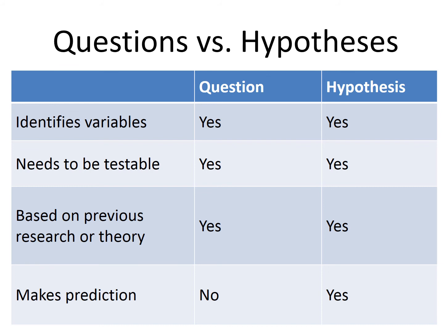That can be less obvious with a hypothesis. Sometimes it's easy to write a statement of fact instead of a prediction to be tested. That reflects the difference between the two. A hypothesis makes a specific prediction about the relationship between two or more variables, whereas a question just says, is there a relationship?